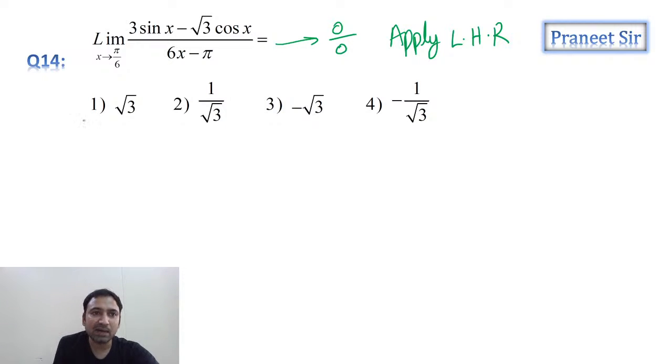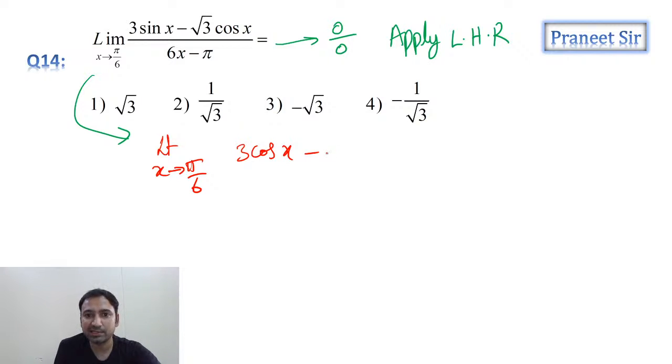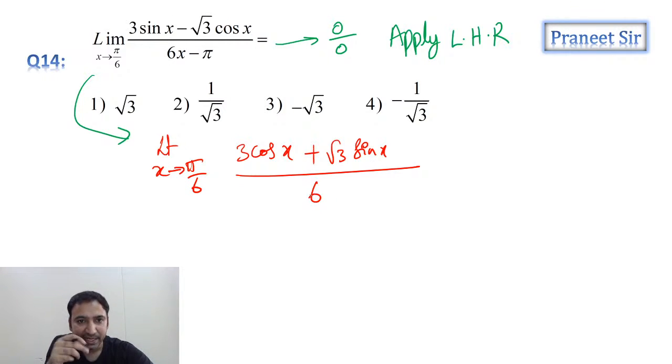So now apply L'Hospital rule here, guys. If you apply L'Hospital rule here, कितना आ रहा है न्यूमरेटर? न्यूमरेटर डिफरेंशिएशन क्या है? न्यूमरेटर डिफरेंशिएशन 3 cos x minus root 3 into minus sin x, guys. Minus of minus, it will become plus. Now denominator differentiation कितना है? 6. Now substitute the limit, guys. If you substitute the limits, कितना आ रहा है?